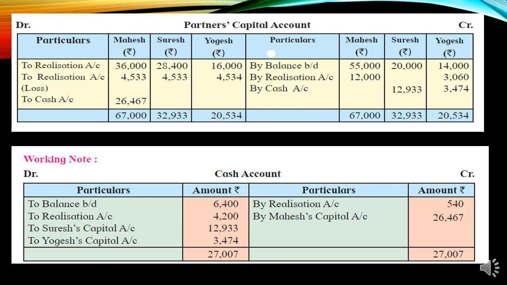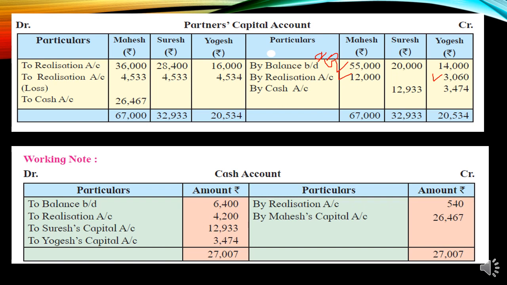So in the partners capital account, you know the opening capital has been recorded already from the old balance sheet. Mahesh has taken over something; Yogesh has discharged the loan with interest, so the Yogesh account will be credited. Mahesh paid the creditor, so 12,000 will be written here. Mahesh also took over the asset of 36,000.